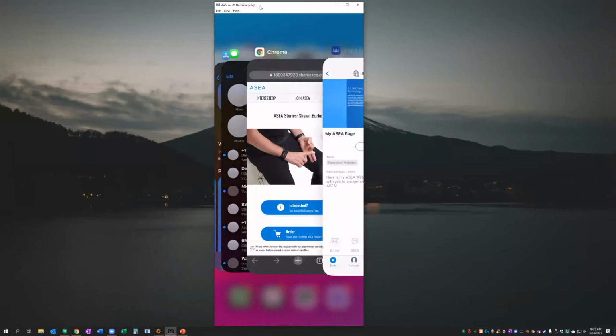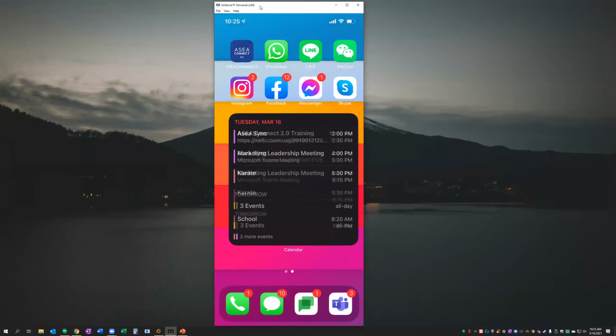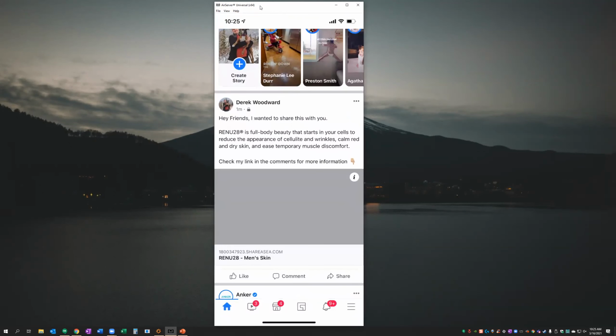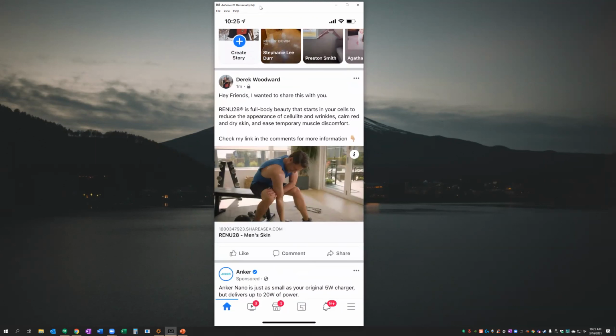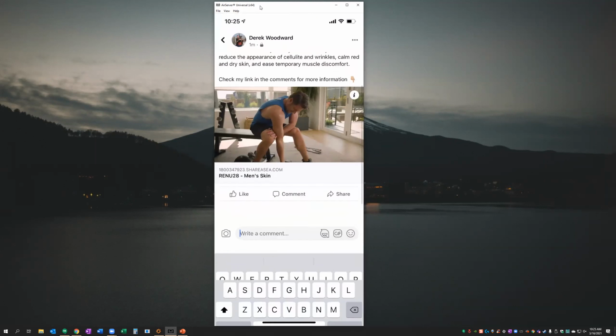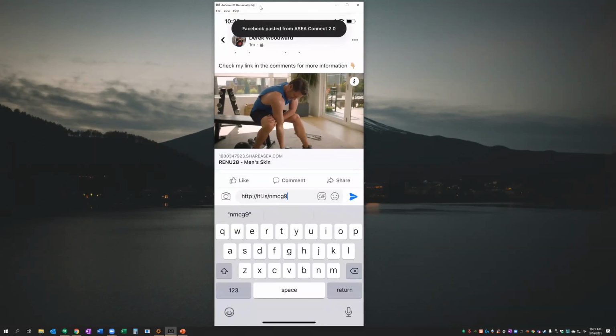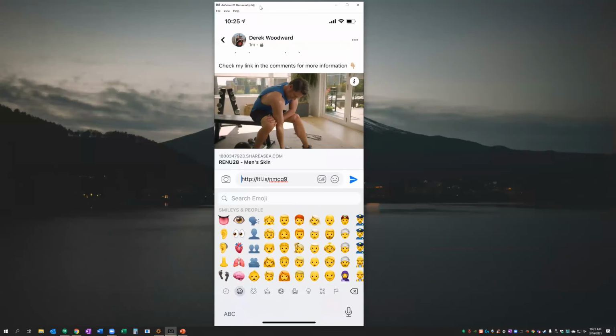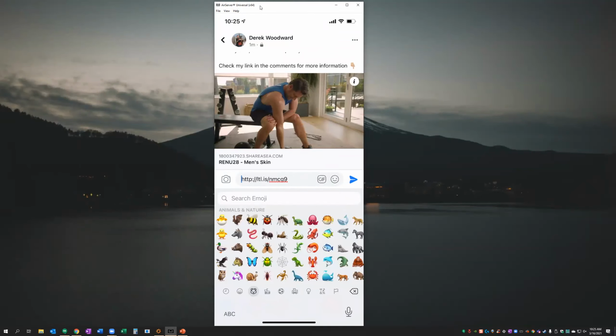Let's go back into Facebook here. Let's find my post. Perfect. Check my link in the comments for more information. You can paste that here. I don't have any flashy emojis here in this case.